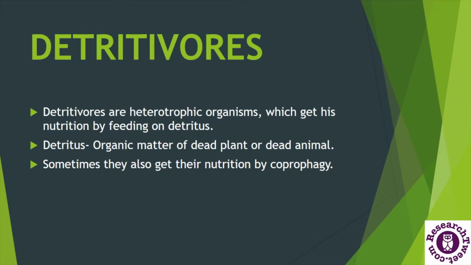So let's understand what detritus is. Basically, it is the organic matter of dead plants or dead animals, like corpses of animals, plant litter composed of dead leaves and ripened fruits and many other organic materials. All this organic matter is decomposed by these detritivores into simpler compounds, and they also get their nutrition from this organic matter. Some of them also get their nutrition by coprophagy. Here the term coprophagy means to eat the feces of other animals.